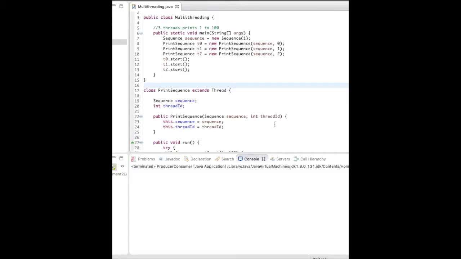So for the next question, we have 3 threads, and these 3 threads should print a sequence of 1 to 100, like 1 2 3 4 5, but all threads should print an equal number of integers. Like if there are 1 to 100, then approximately t1 should print 33 numbers, t2 the next 33, and t3 the rest. It's not like T1 will print 1, T2 will print 2, T3 will print 3.